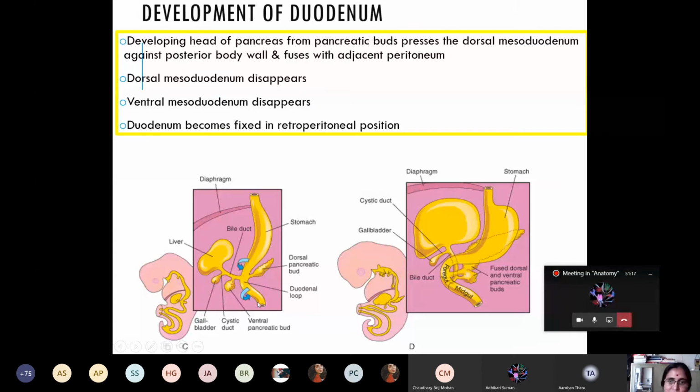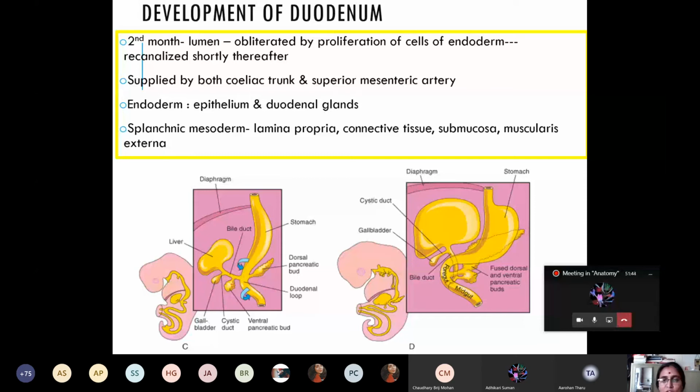This is how the C-shaped loop of the duodenum comes to lie towards the right side. So in our body, the C-shaped loop of the duodenum lies on the right side, and in which position? Retroperitoneal position, in the posterior wall of the abdomen. Are you confident with the development of the duodenum?